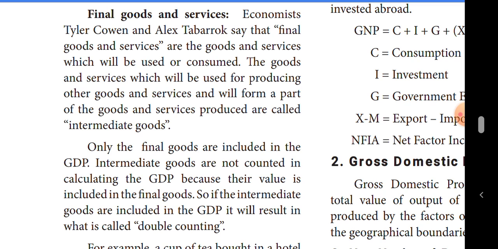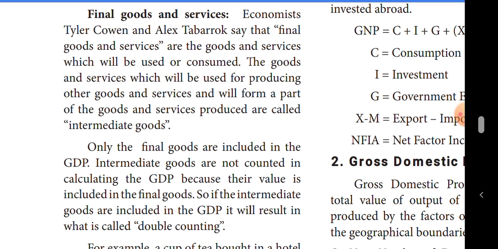That means only the final goods are included in the GDP. The intermediate goods are not counted in calculating the GDP because their value is included in the final goods. If intermediate goods were included in the GDP, the result would be what is called double counting. So it is very difficult to add them. Only the final goods value is added in the GDP.